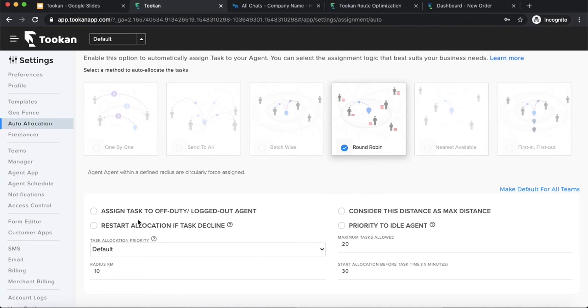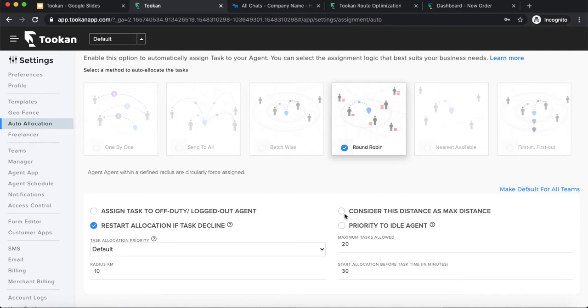And there are a few other parameters. For example, if I enable this, the task will be assigned to offline as well as logged out agents. And another parameter is restart allocation if task declined. So this selects the agent and assigns the task, and even if that agent declines the task, the auto allocation will run again and select the next best agent.